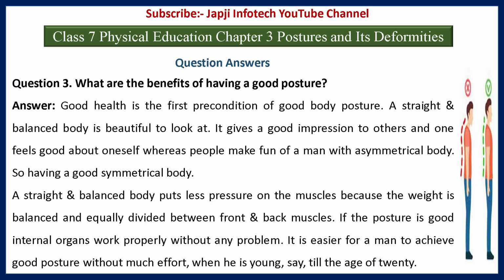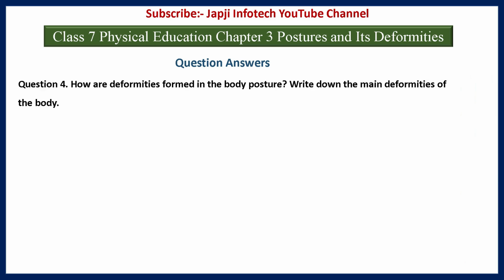A straight and balanced body puts less pressure on the muscles because the weight is balanced and equally divided between front and back muscles. If the posture is good, internal organs work properly without any problem. It is easier for a man to achieve good posture without much effort when he is young, say till the age of 20. Fourth question is, how are the deformities formed in the body posture?